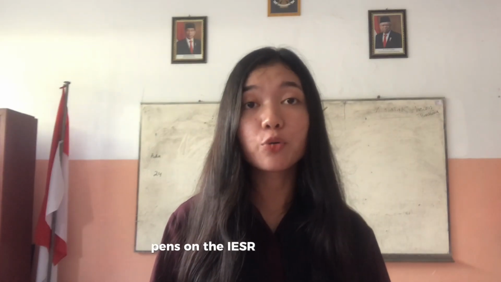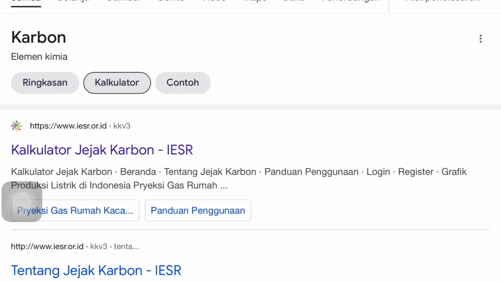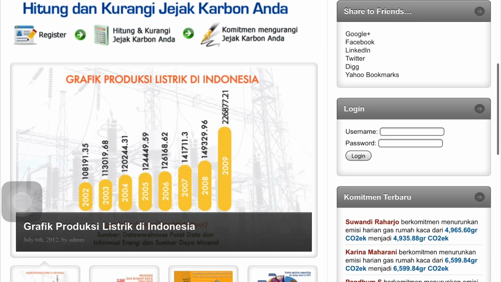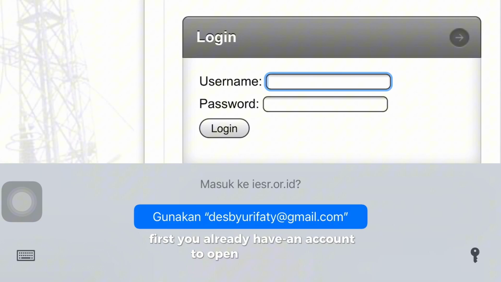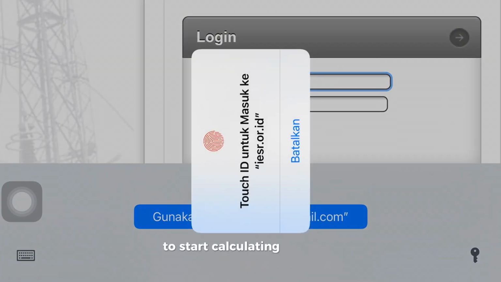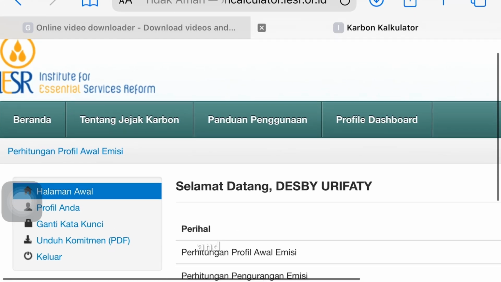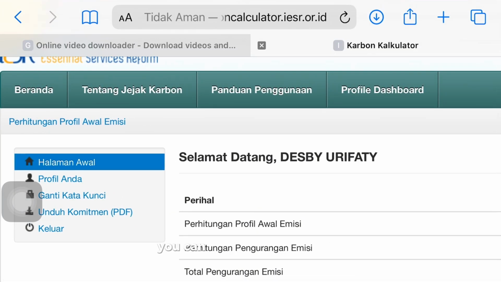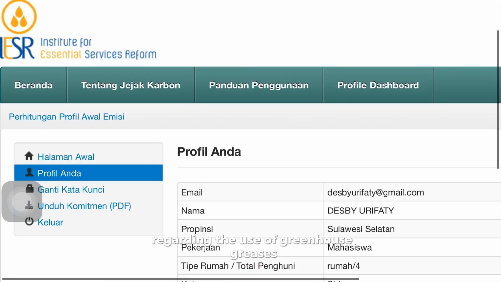You can access the calculator on the IESR website for free, by creating an account first. Once you have an account, you can log in. To start calculating emissions, you also need to complete your personal data and several other requirements. Once everything is complete, you can choose several options regarding the use of greenhouse gases.